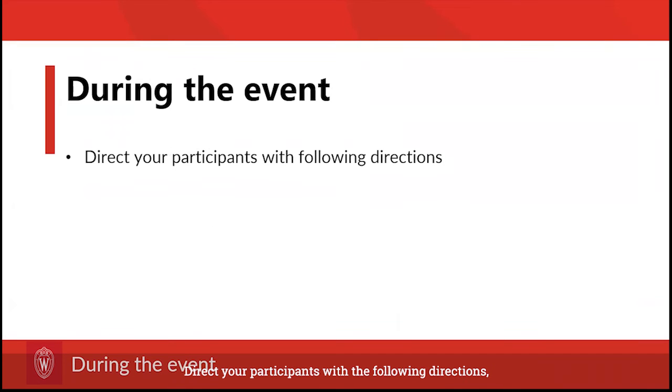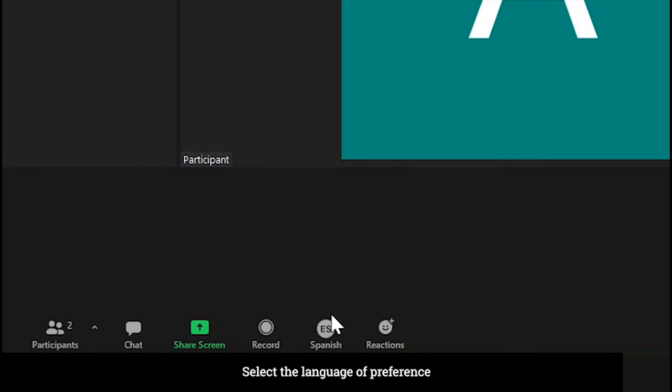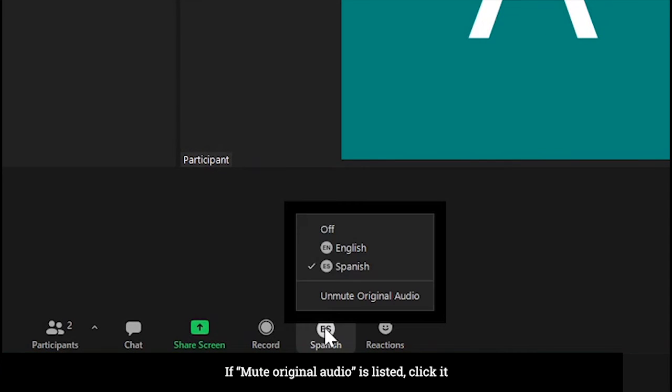Direct your participants with the following directions. Click the globe icon, select the language of preference. If mute original audio is listed, click it.